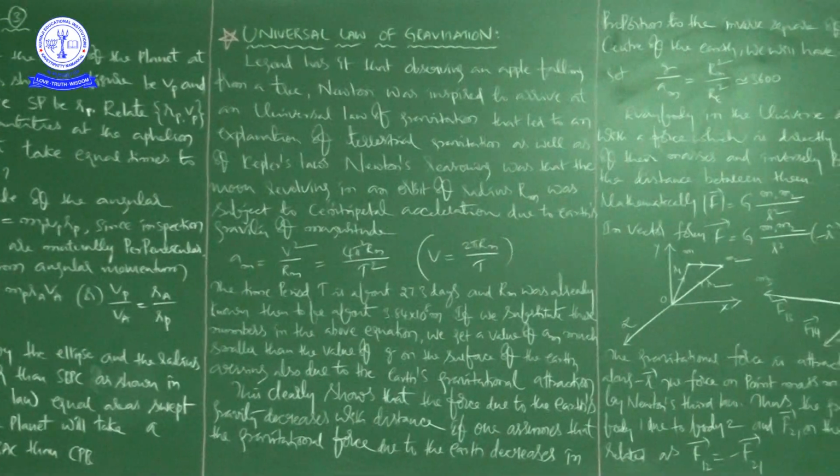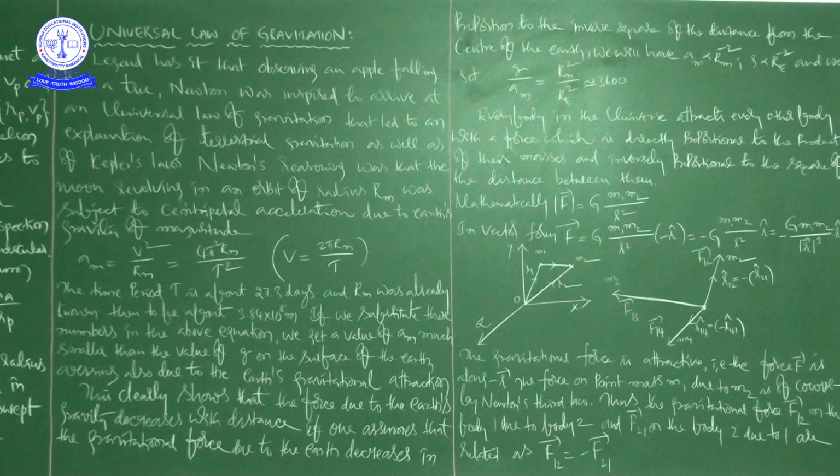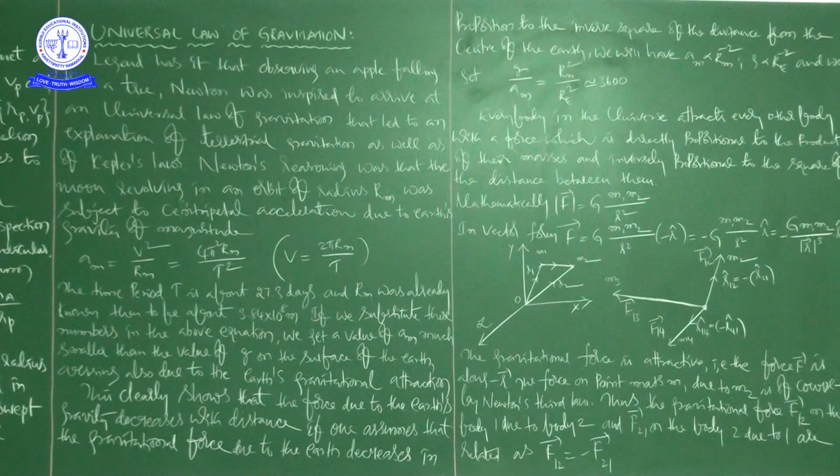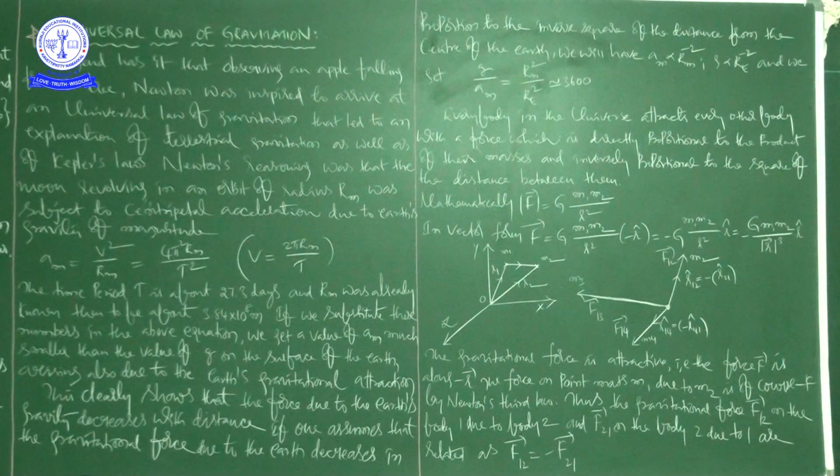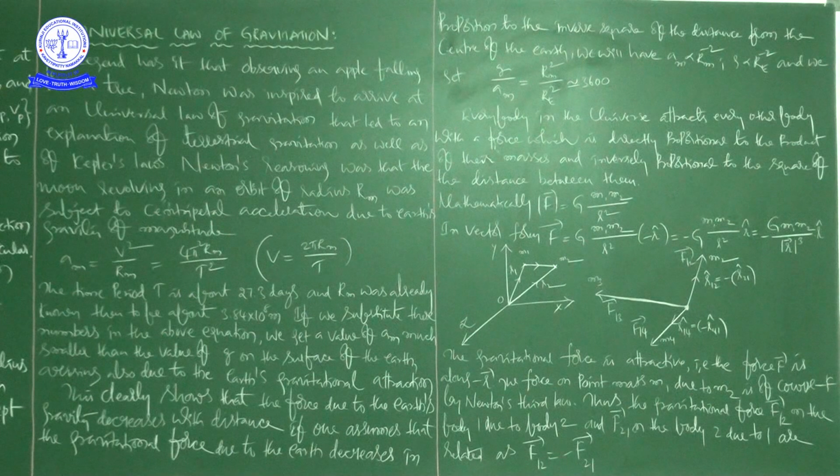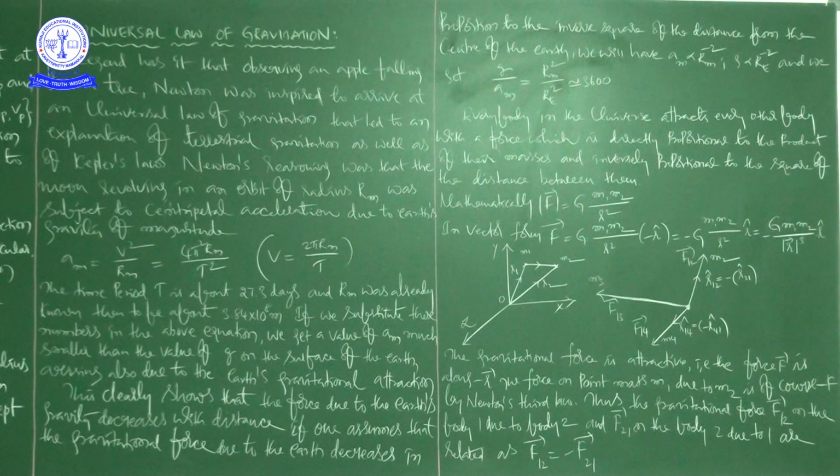If one assumes that the gravitational force due to the Earth decreases in proportion to the inverse square of the distance from the center of Earth, we will have am directly proportional to rm to the power of minus 2, and g directly proportional to Re to the power of minus 2.